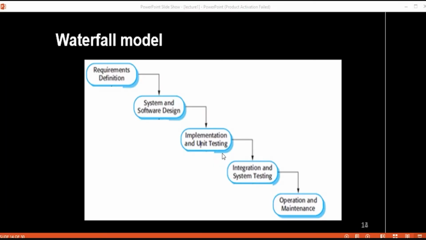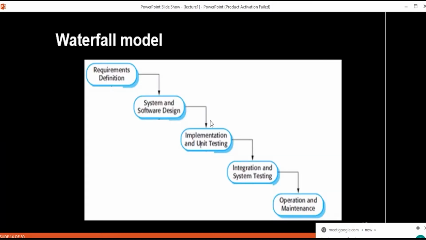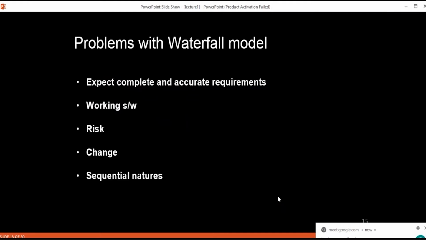Yeah, so in the last lecture, we have seen this waterfall model. The problem with this waterfall model is that it expects complete and accurate requirements early in the software development process. This waterfall model follows all the SDLC phases, but it expects complete and accurate requirements early. All the requirements should be there beforehand, which is not a realistic scenario in a real-time environment.